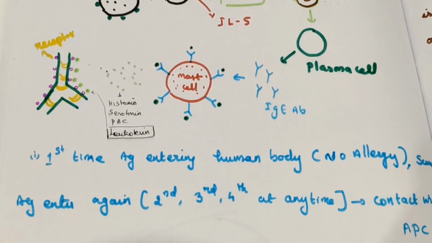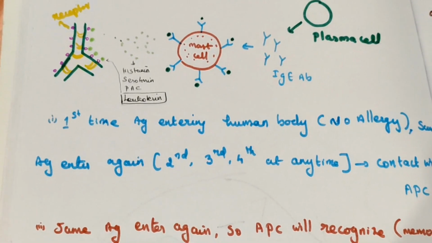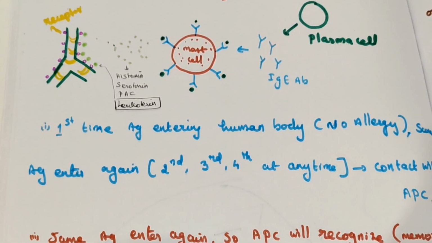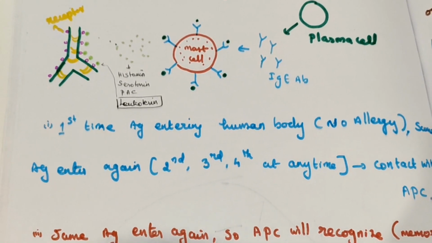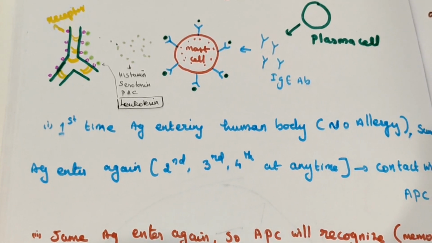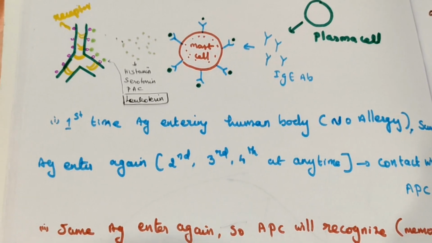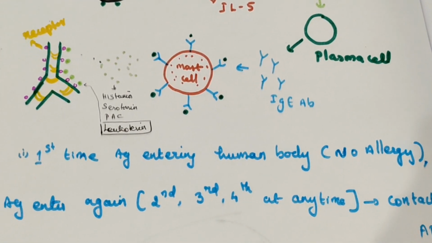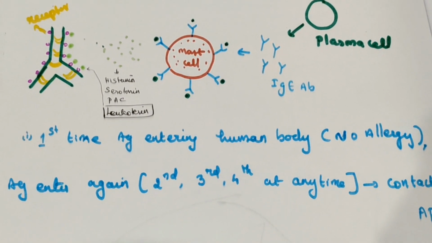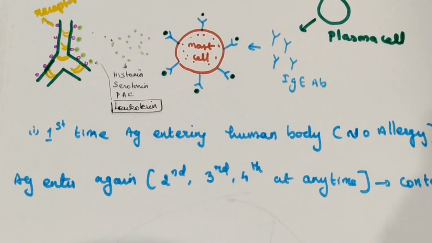The mast cell contains granules, and all these granules will come out. When the mast cell releases the granules, that process is called mast cell lysis, rupture, or degranulation. Now what do these granules contain? They contain many things: leukotriene, prostaglandin, histamine, serotonin, platelet activating factor. But for asthma the most important one is leukotriene.